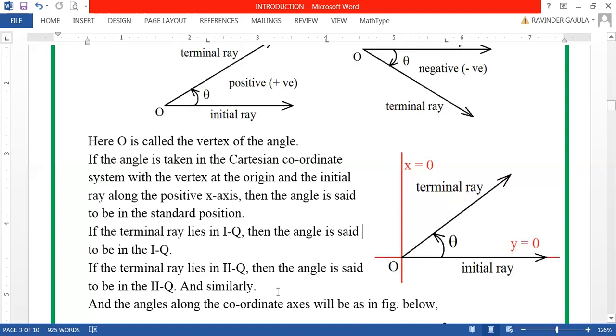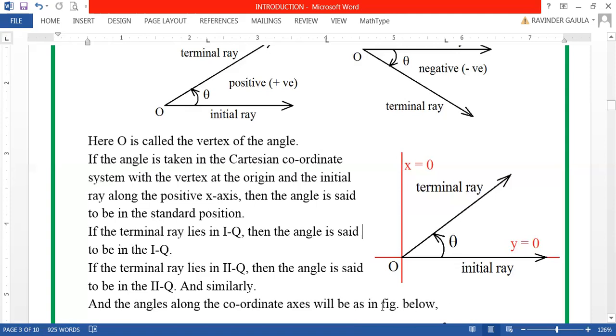Like this, according to where the terminal ray lies, the angle is said to be in so and so quadrant. If the terminal ray lies in third quadrant, then the angle is said to be in third quadrant. Yes, it can be measured in both ways, either in anti-clockwise direction to be positive or in clockwise direction to be negative.